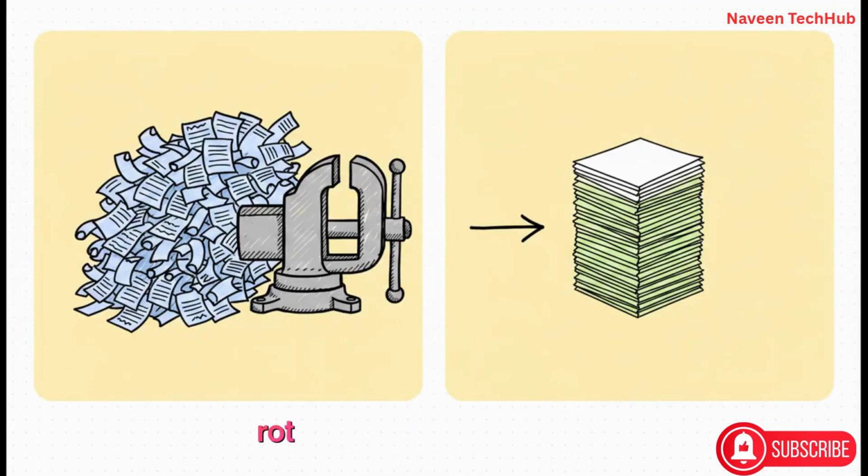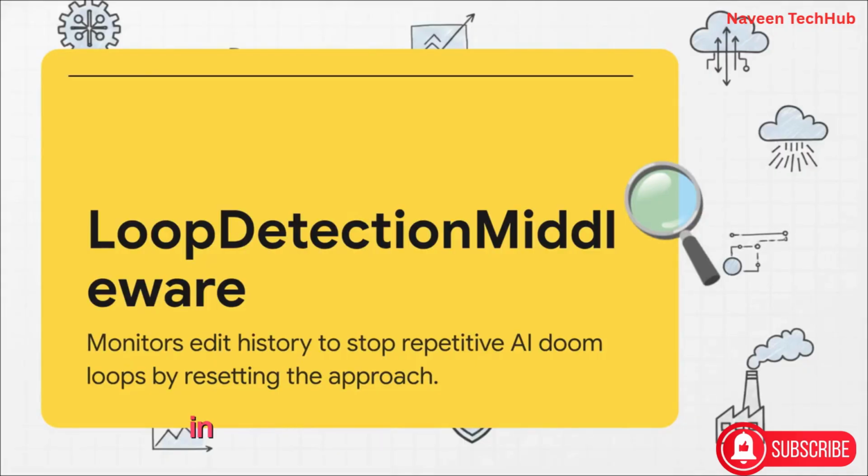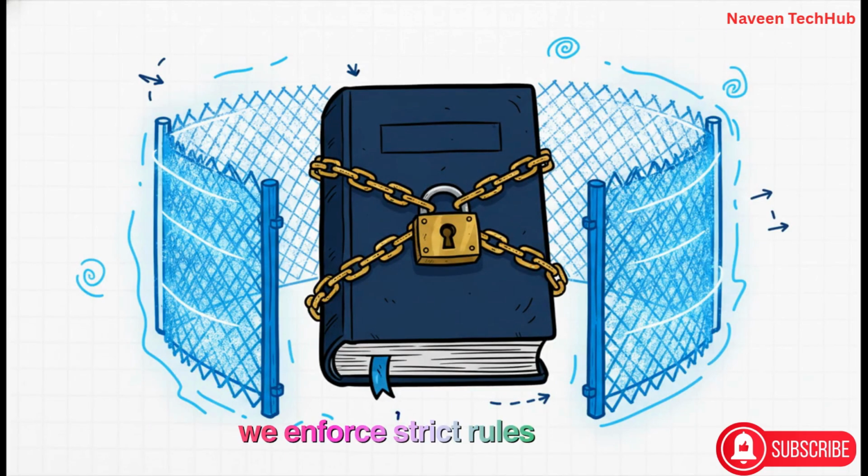To fix context rot as memory gets too full, we use context compaction to neatly summarize data. We also throw in loop detection middleware. This stops agents from getting stuck in those endless doom loops. Finally, we enforce strict rules using AGENTS.md, a brilliant open standard for behavior contracts.